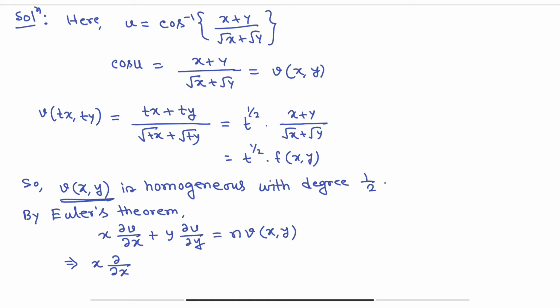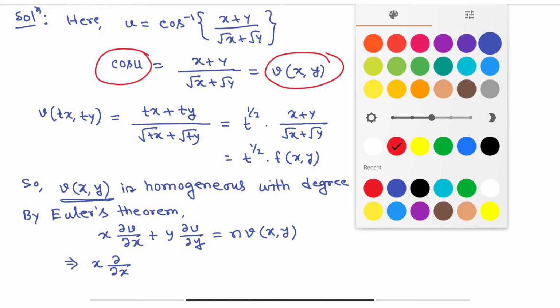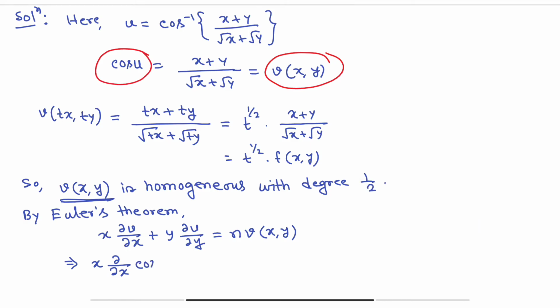What is v? v equals cos u. So we can write x ∂/∂x cos u + y ∂/∂y cos u equals, n means half, so half cos u.